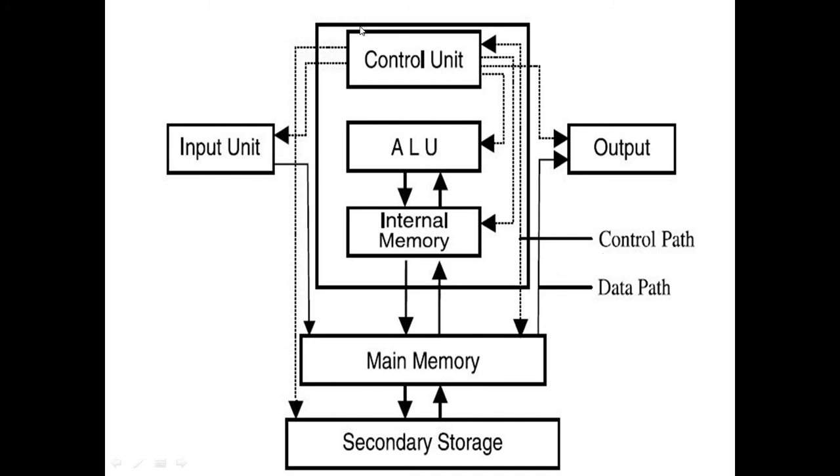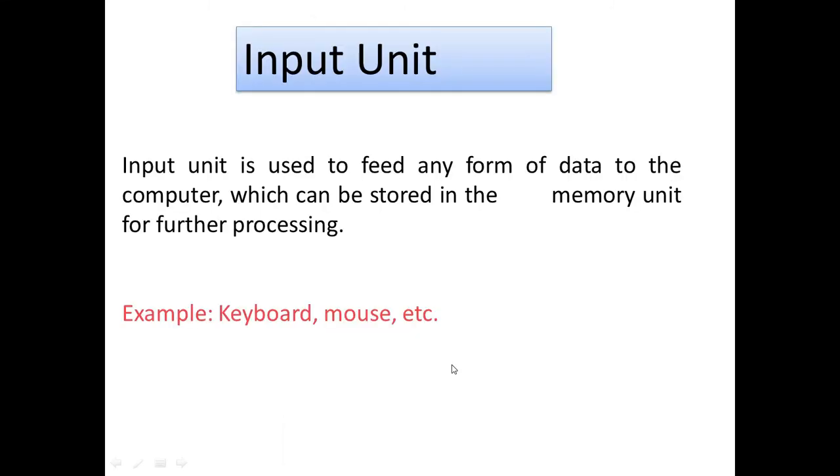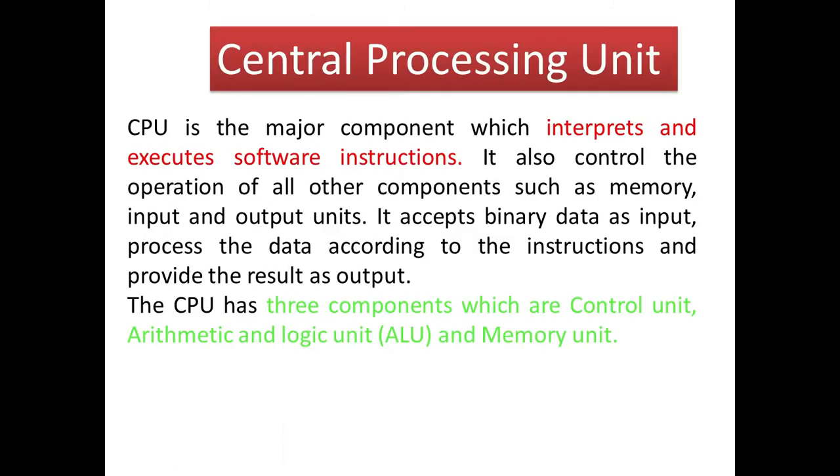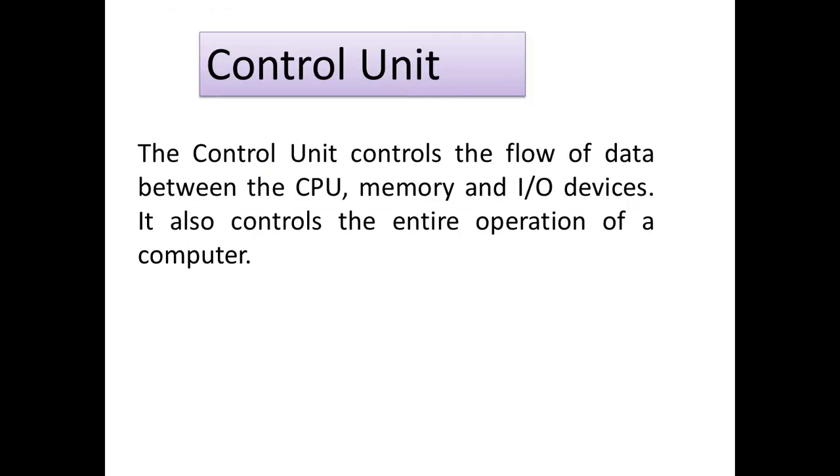The links should be integrated in all. For example, input unit, main memory, and then control to output, control to ALU, control to internal memory, control to main memory. You see, all the computer units can be integrated with the help of the control unit.